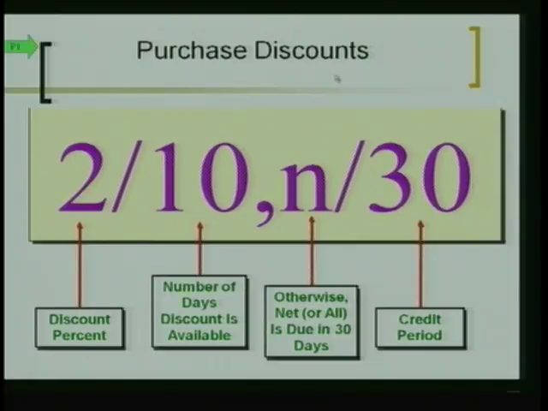But if you choose not to do that, you owe the full amount in 30 days. So if you pay by day 10 or earlier, day 1, 2, 3, 4, 5, 6, 7, 8, 9, or 10, you can knock off 2% of the invoice price. But if you choose not to, you owe the full amount in 30 days.